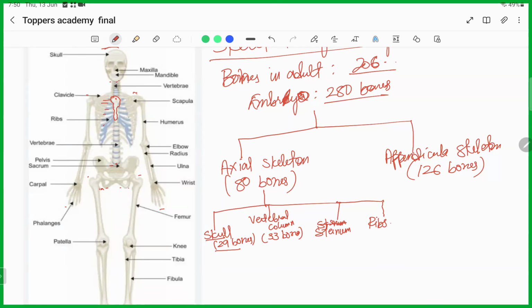Okay, so how many pairs of ribs are there in the human body? Anyone? 12 pairs. Yes, 12 pairs means 24 bones, right?